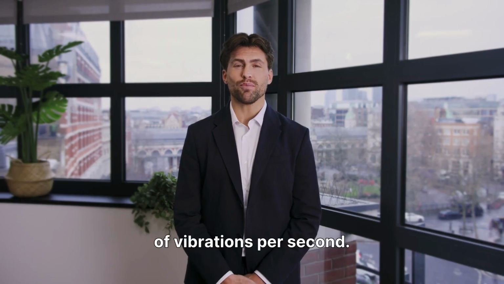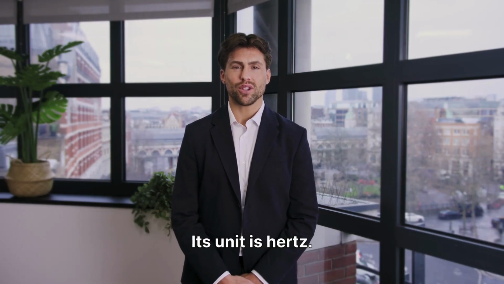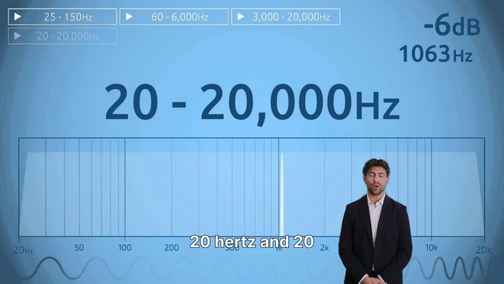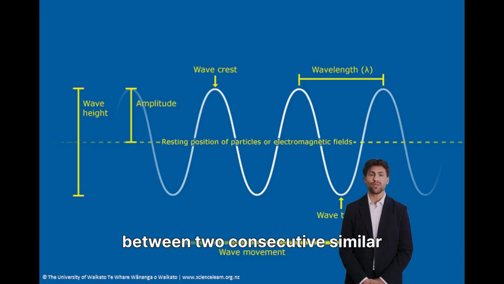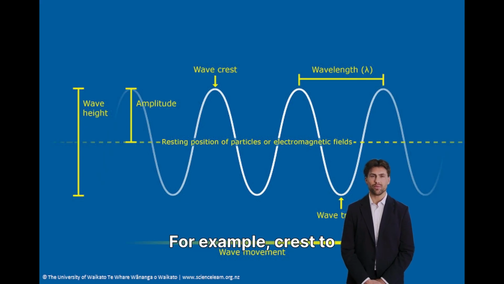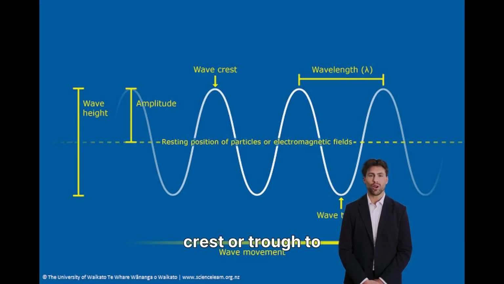Frequency is the number of vibrations per second. Its unit is hertz. Humans can hear between 20 hertz and 20,000 hertz. Wavelength is the distance between two consecutive similar points on a wave. For example, crest to crest or trough to trough.